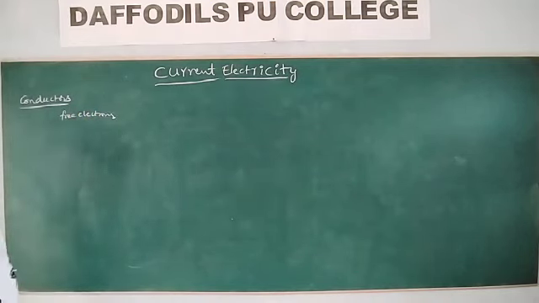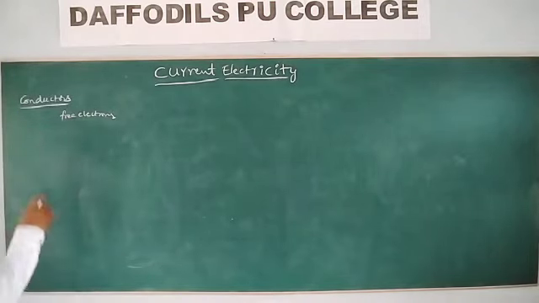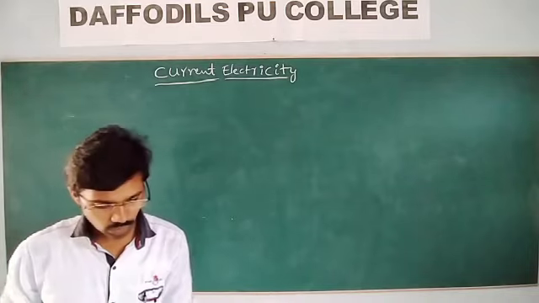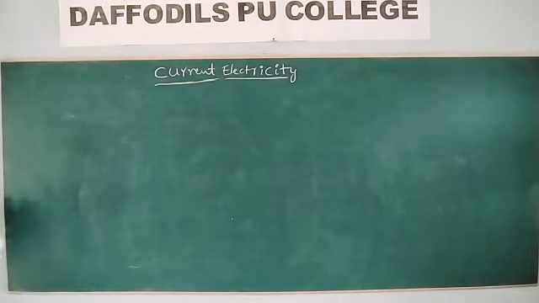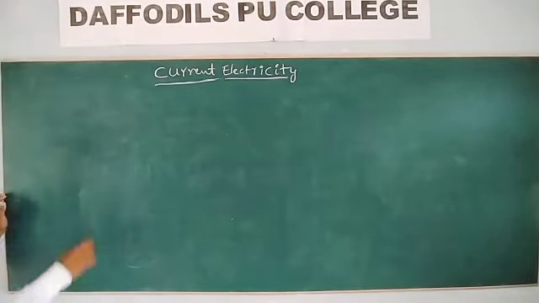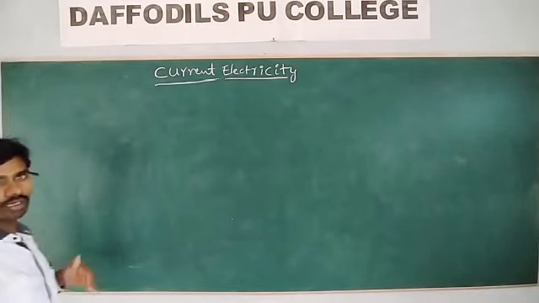Now if these free electrons are in the state of motion, then what happens with respect to time? When charges are in the state of motion, what do you call it? Current. Whenever charges are in motion, we call it a current.